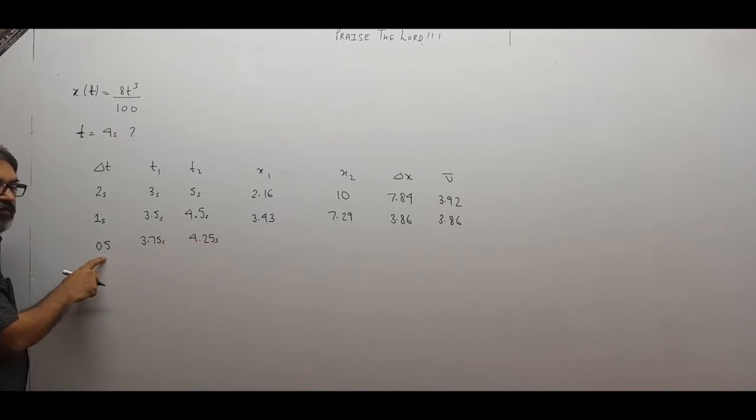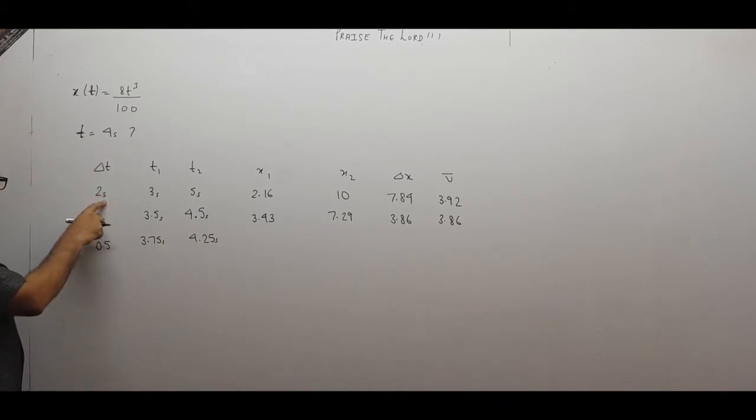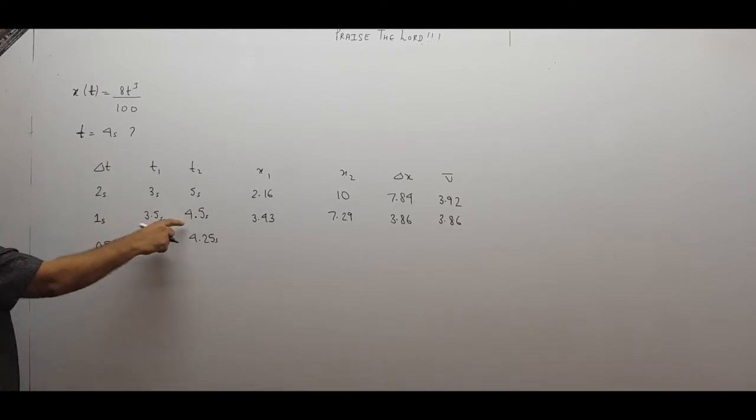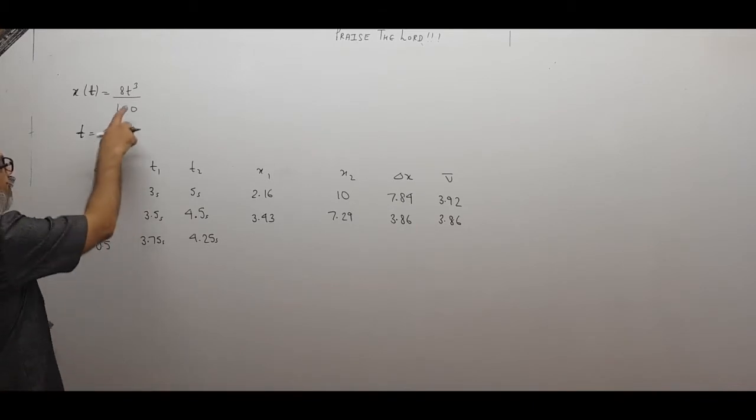Understanding? Whatever is half, 0.25, I subtract and add. It was 2 seconds. Half of this will be 1. I subtract and add. Half of 1 will be 0.5. So subtract 0.5, plus 0.5, like this here. So 3.75.